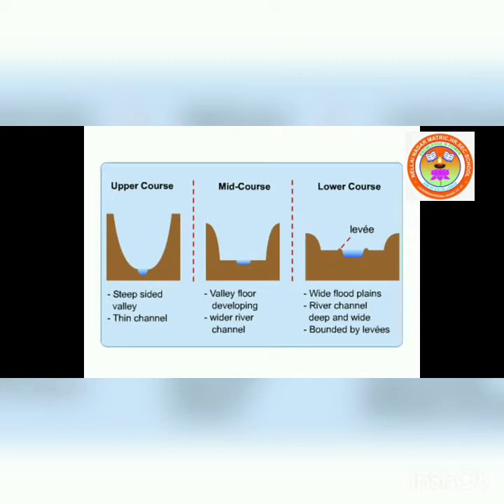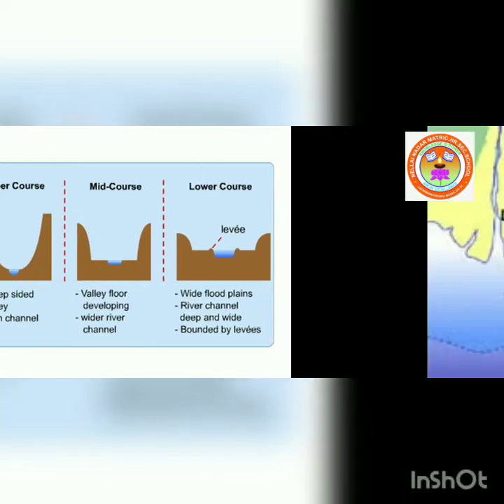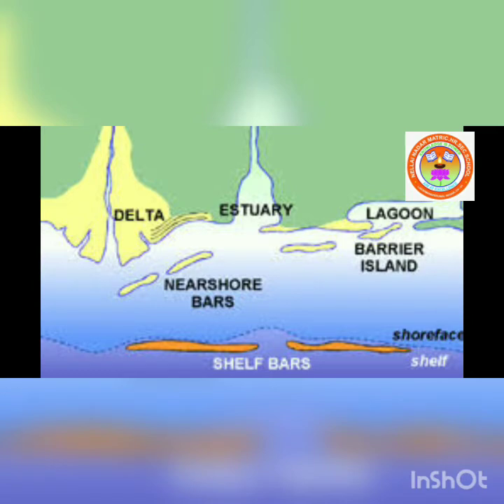In the lower course, the river moving downstream across a broad level plain is loaded with debris brought down from its upper and middle courses. Large deposits of sediments are found at the level bed, and the river splits into a number of channels called distributaries. The main work of the river here is deposition, and it develops typical landforms like delta and estuary. On the screen you can see delta and estuary.